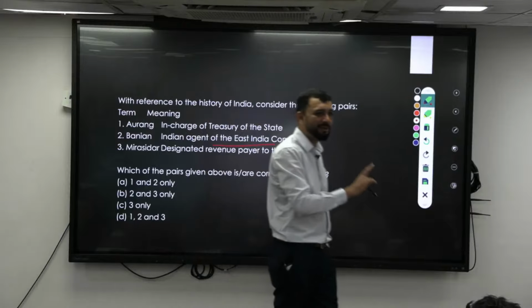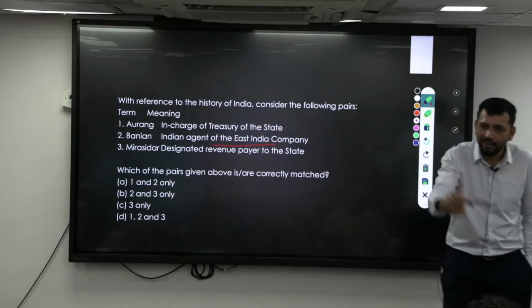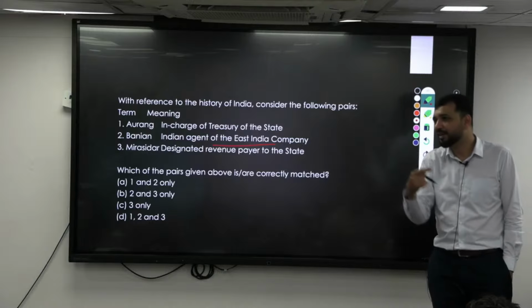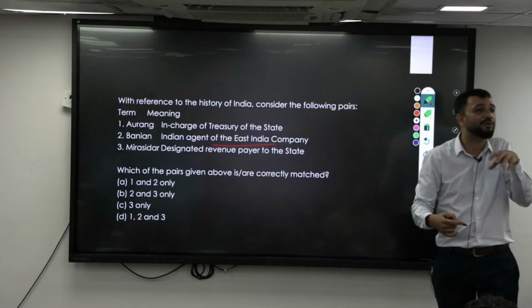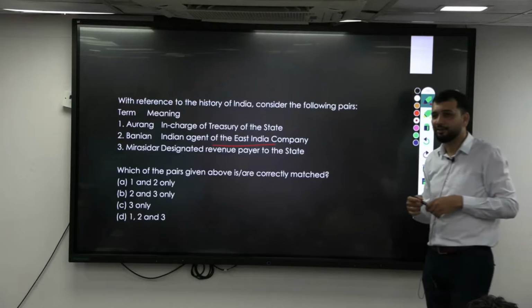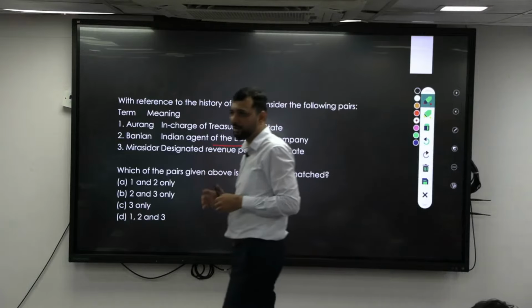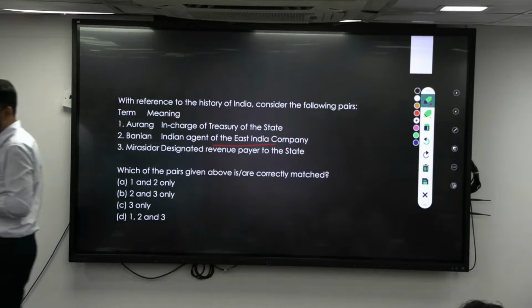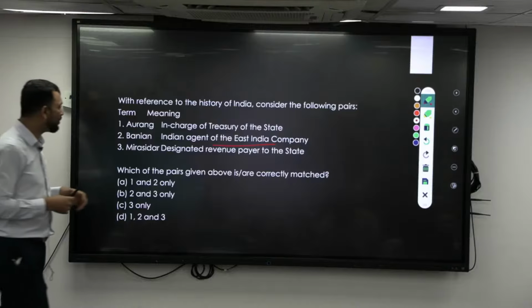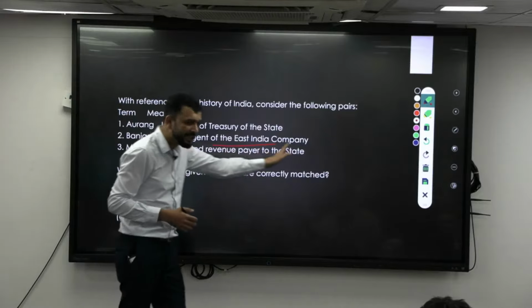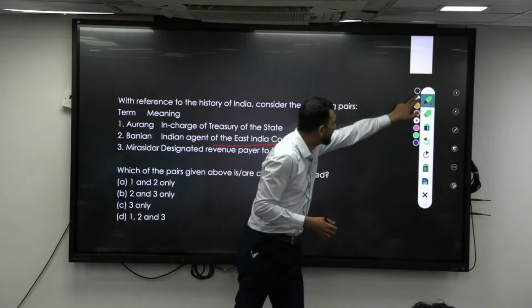They will be taking the money, because the East India Company cannot directly intervene and ask the people. They won't know the language, so Indian agents were there for every aspect. There were wakils who would look into things, commercial agents, Baniyas, Gomastas. So Baniyan as the Indian agent of the East India Company is correct.